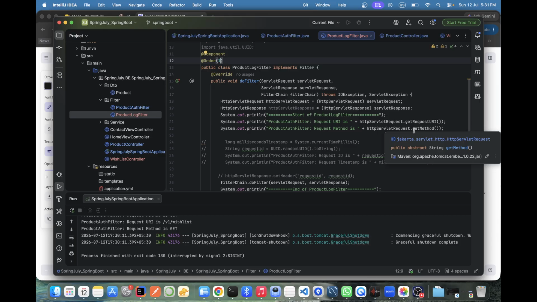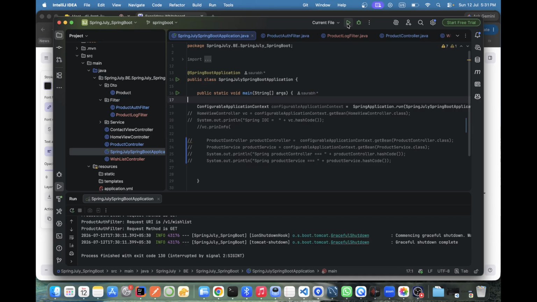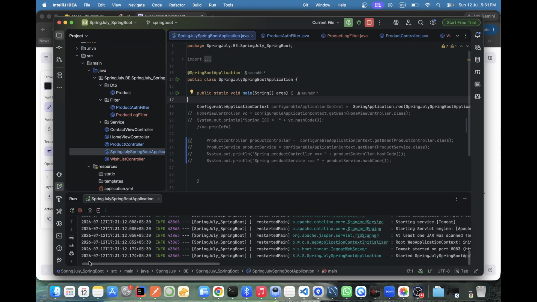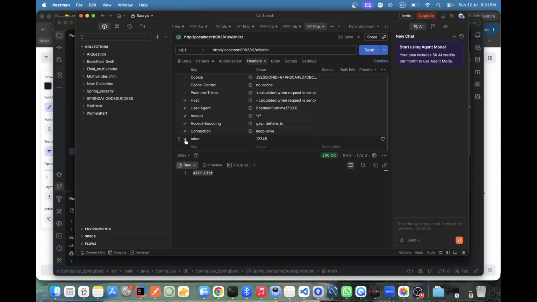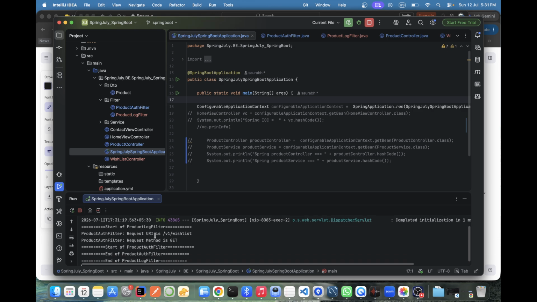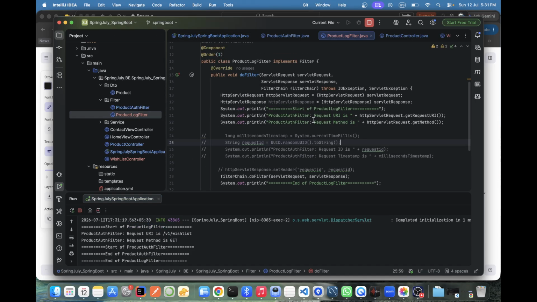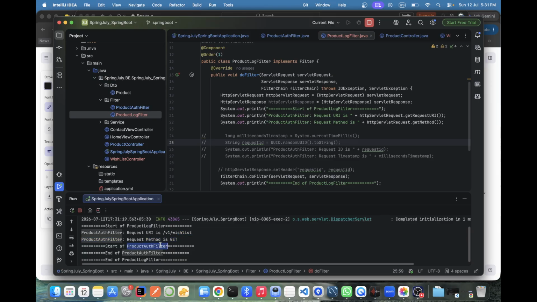Okay, fine. Chalo, we'll print. We'll run it. Let's delete it. See, first the log happens. Startup, logging, log filter. Log filter, these two printed. Then startup of the product filter. Correct?